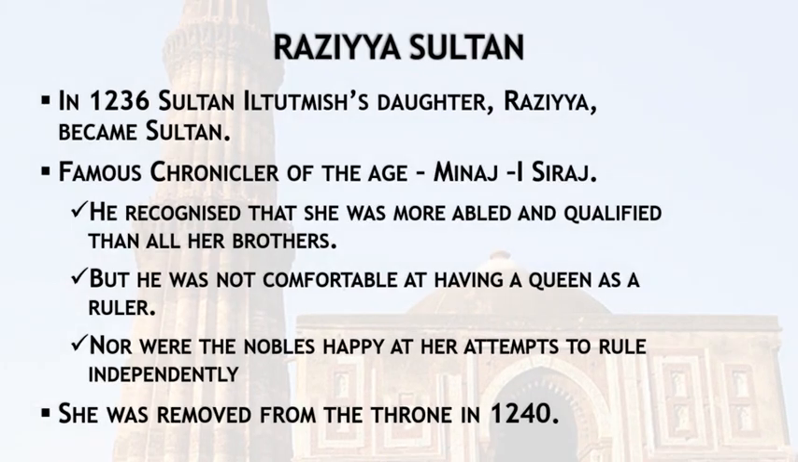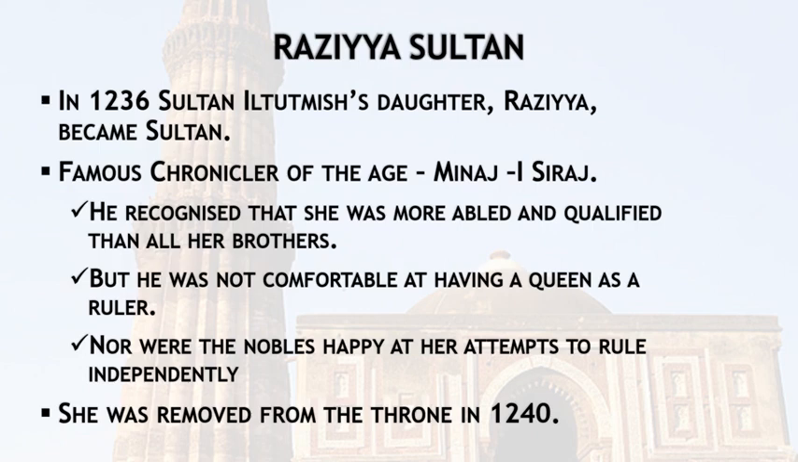Razia Sultan. She was the daughter of Iltutmish, and Iltutmish belongs to the Slave dynasty. Now she became a sultan in 1236, but her time, her age, her era was not actually suitable because the nobles and many of the writers of the Tughluq era were not actually satisfied with her.